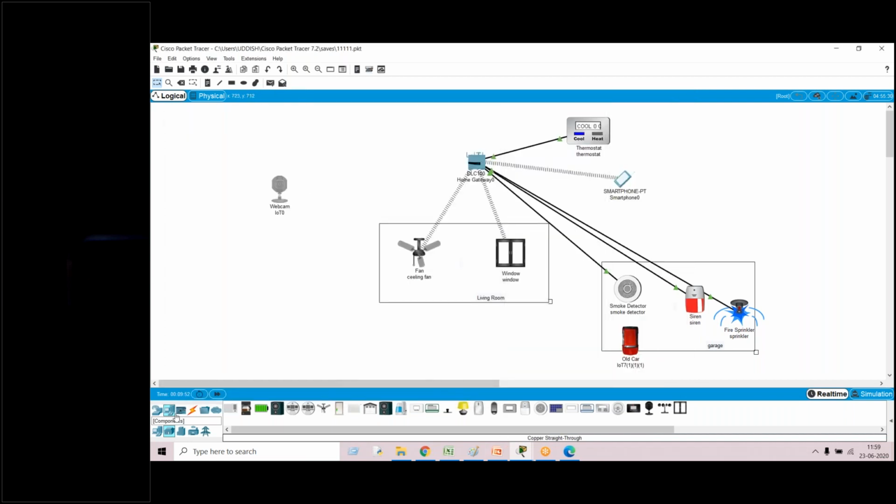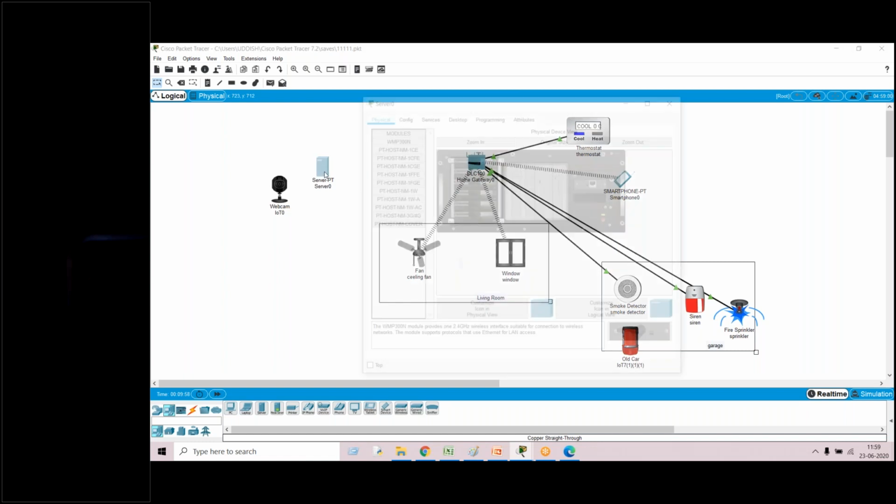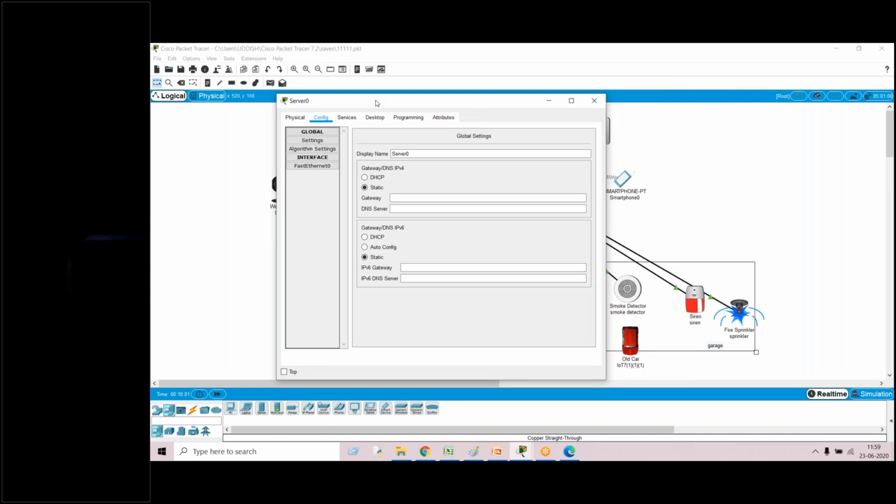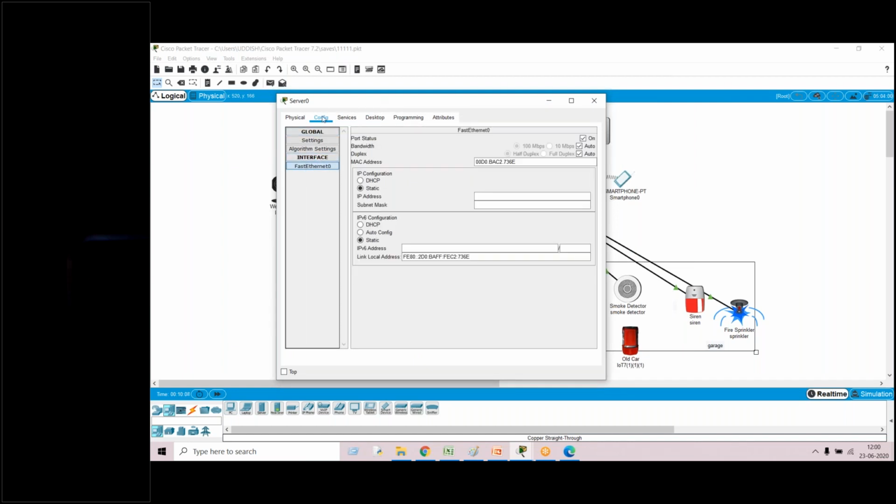Under interface, there is something called Fast Ethernet 0.